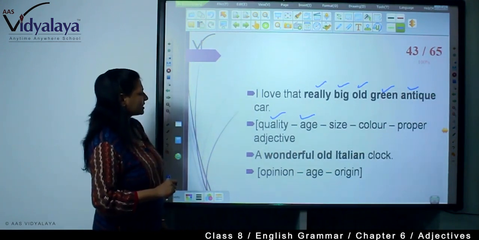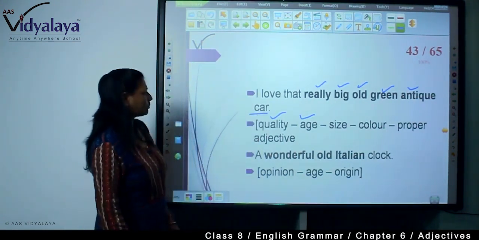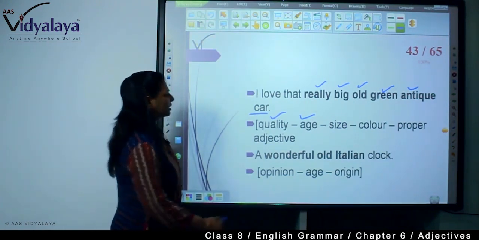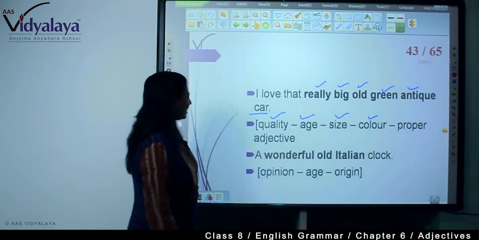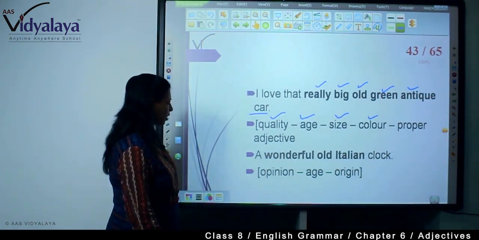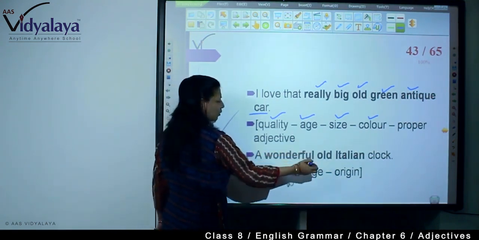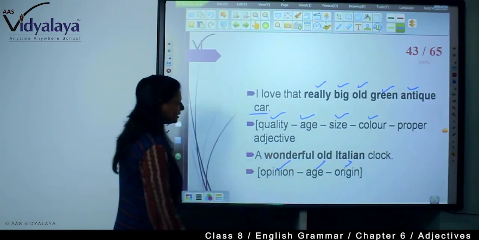So in this way we are seeing everything here. In this way we will have to put: a wonderful old Italian clock. Opinion, age, origin.